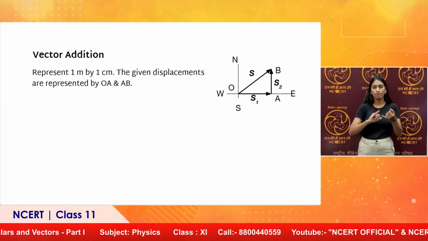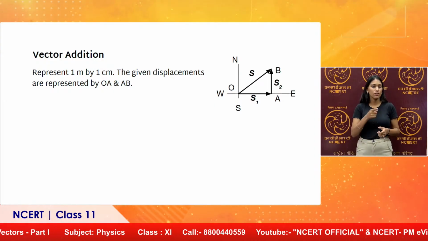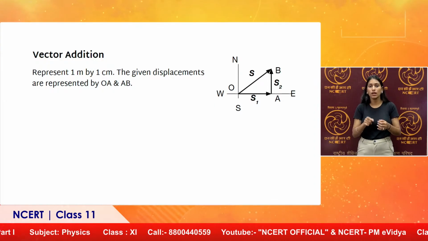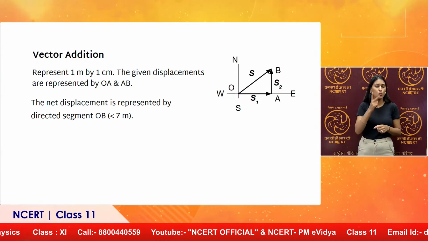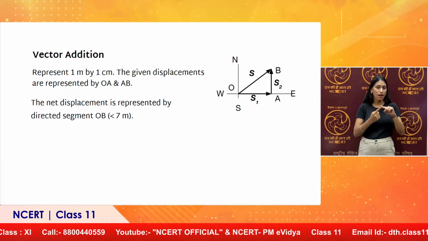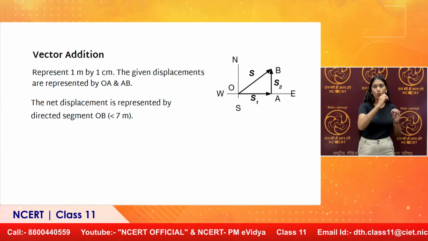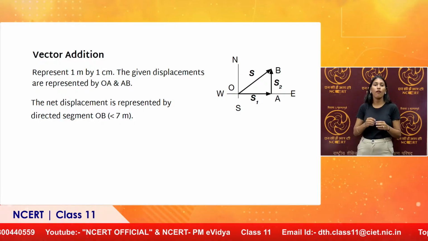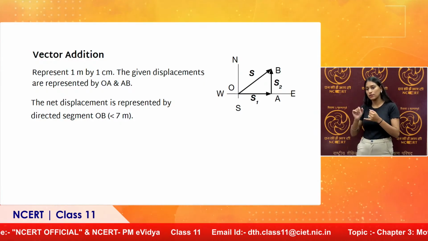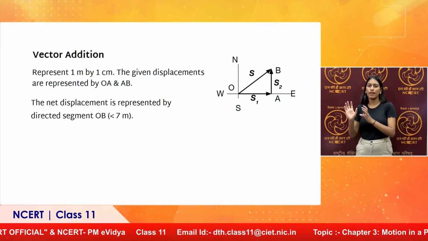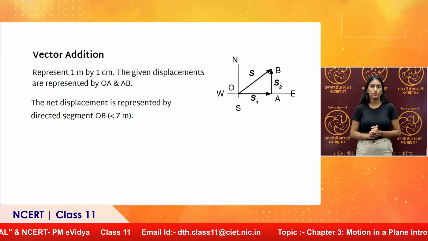Now the final position is specified by B with respect to O. So you can see here the net displacement is OB because it has to be measured from O, which clearly will be less than S1 plus S2, because a straight line happens to be the shortest distance between 2 points.